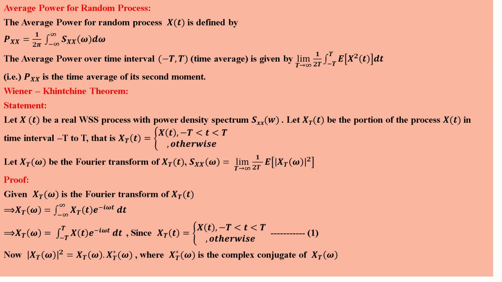Now modulus of X_T(omega) squared is equal to X_T(omega) into X_T star of omega. Star of omega is nothing but the conjugate of X. So X_T star of omega is the complex conjugate of X_T(omega). Now it is equal to integral from minus T to plus T of X(t) e power minus i omega t dt into integral of X(t) e power i omega t dt.